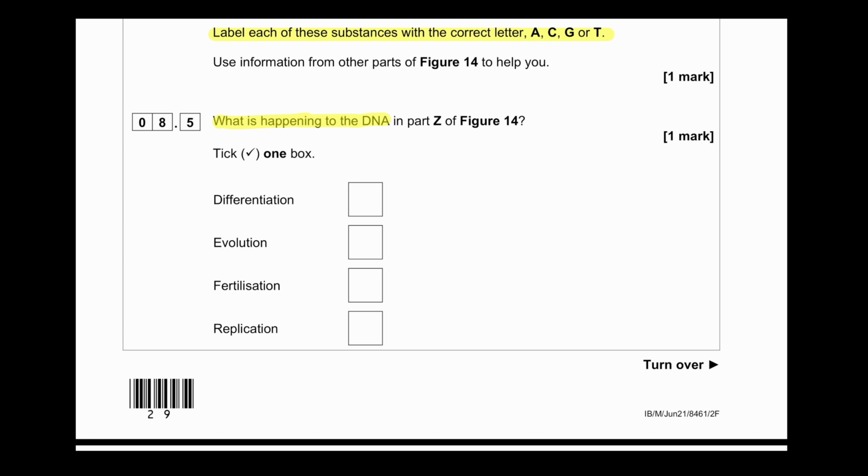What is happening to the DNA in part Z of figure 14? We can say this particular process is replication, because replication is the process of copying DNA. Now, why are the other processes not correct? So let's see one by one.